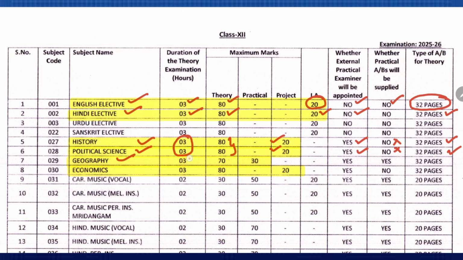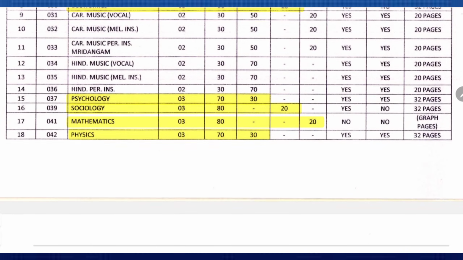Then geography, 3 hour theory exam of 70 marks and practical of 30 marks, which will be held in the presence of an external practical examiner. Same for economics, 3 hour theory exam of 80 marks and project of 20, and yes, a practical examiner will be appointed.